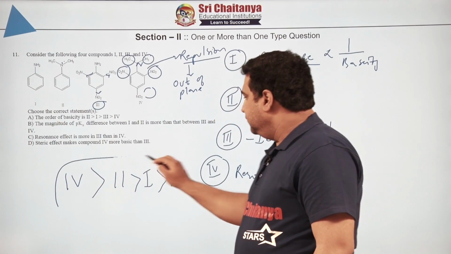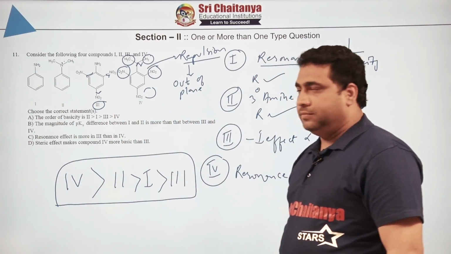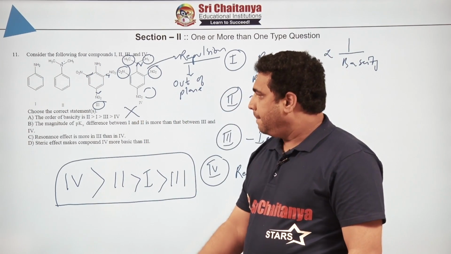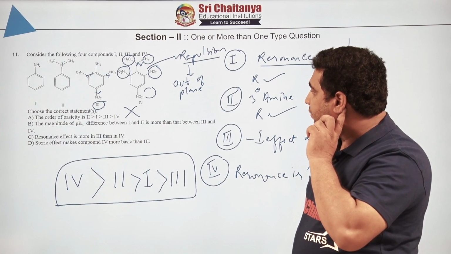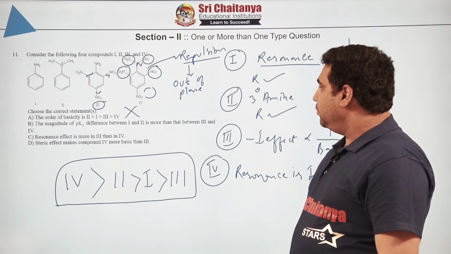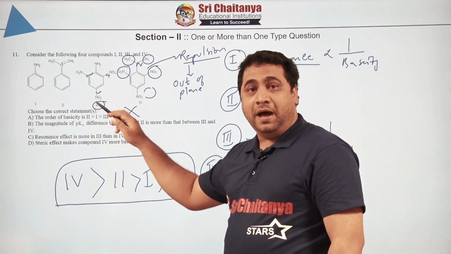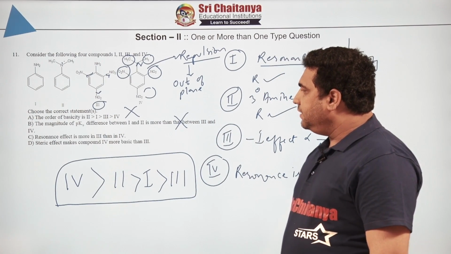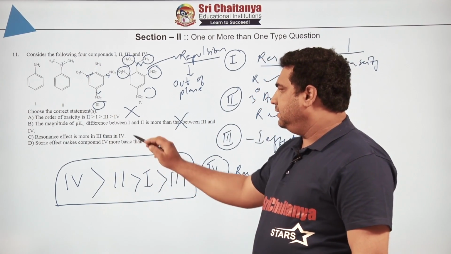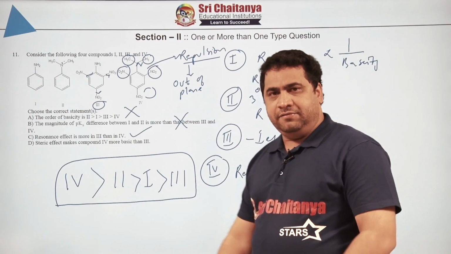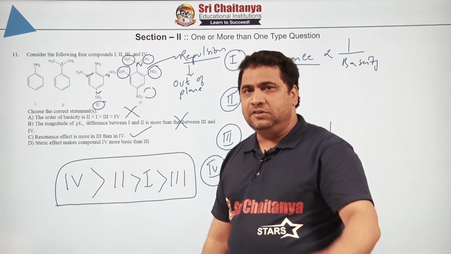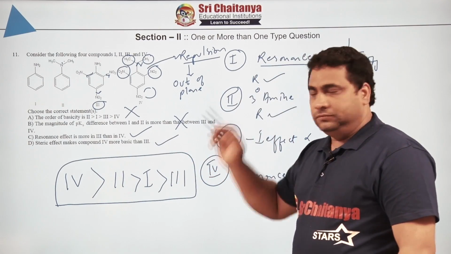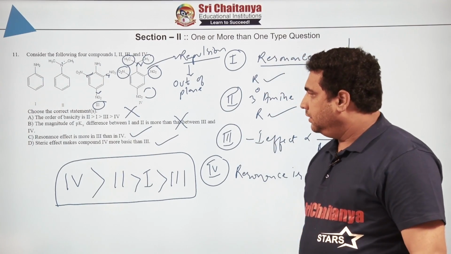Now using this order, you can solve the problems. The basicity order is obviously first one goes directly wrong. B, the magnitude of pKb difference of 1 and 2 is more than the difference of 3 and 4, which is more high in magnitude, you can see magnitude, hence this is also wrong. Resonance effect is more in 3 than 4, correct, this is correct, already we have discussed. See, once you solve the problem, answer is not a great deal. Steric effect makes compound 4 more basic than 3, correct. So answer here becomes C and D.